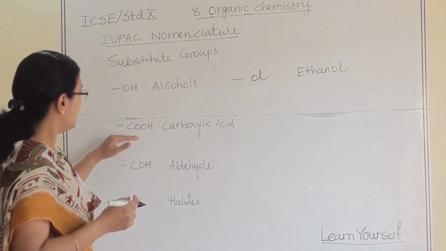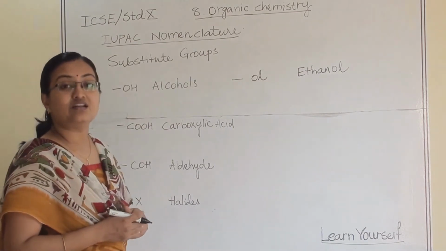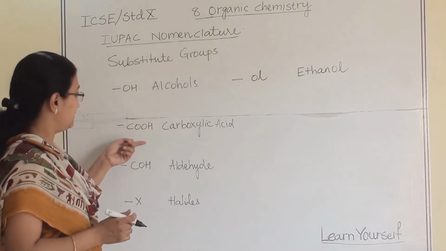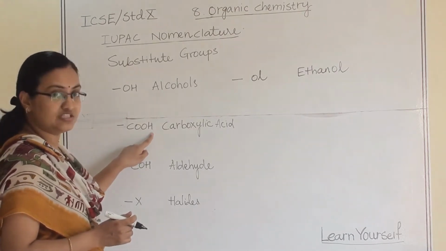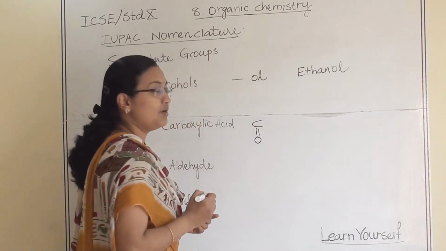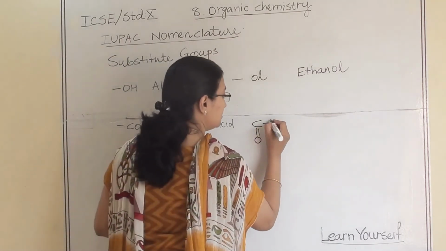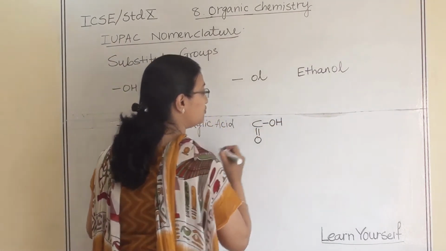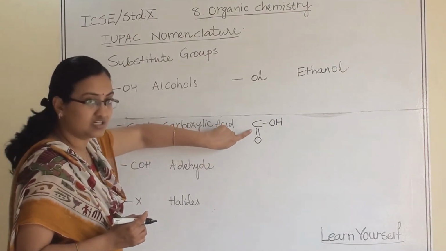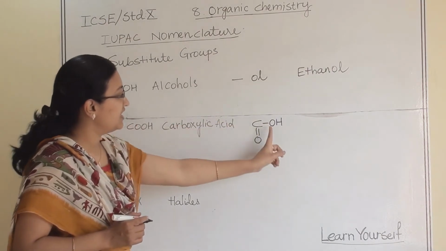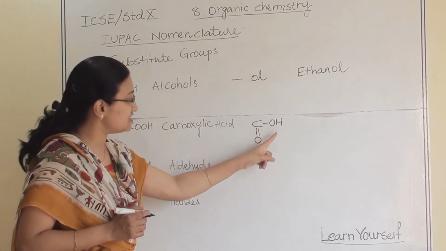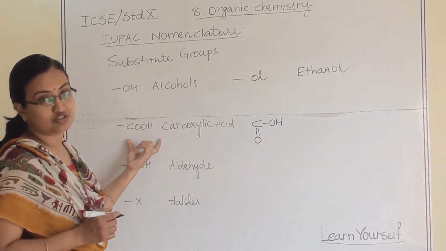Then COOH, these are carboxylic acids. Now the second one is carboxylic acid. In this COOH, one oxygen is attached to carbon with a double bond and the other OH group is attached to carbon. So this is the structure of this substituent group.